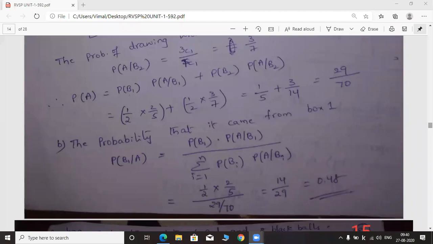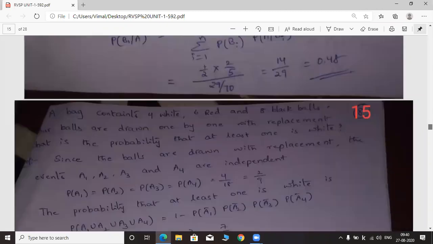Okay. You have to practice more problems based on these concepts. I am explaining just the simple problems or model problems. You have to solve a number of problems. The list of problems will be given to you. In the next class, I will give you the problems you have to solve based on the concepts of conditional probability, total probability theorem, Bayes theorem, and addition theorem on probability. So based on all these concepts, you have to solve the problems.